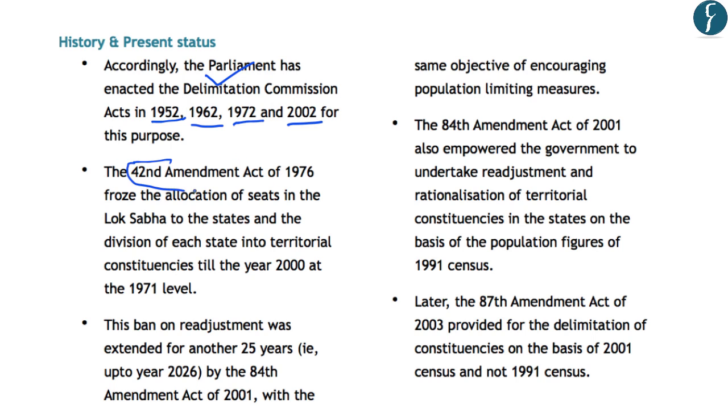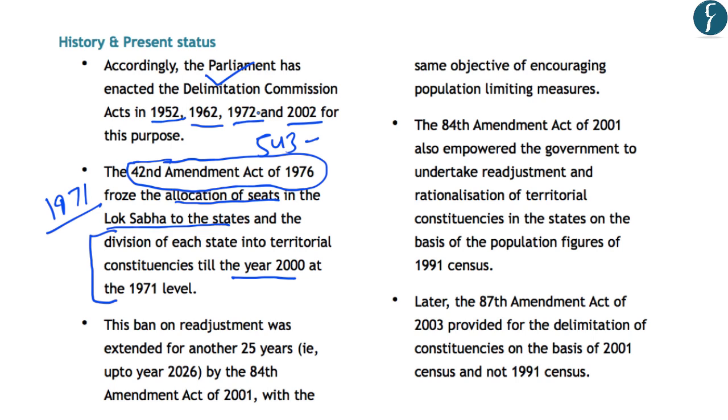So that is why in the year 1976, by the 42nd Constitutional Amendment Act, the allocation of seats in Lok Sabha to the states was frozen so that the number of seats in Lok Sabha remains constant, which is currently at 543 seats. And this Amendment Act also froze the division of each state into territorial constituencies till the year 2000. And this was done at the 1971 census level. So the last commission that was created was in 1972, and on this census, the number of seats allocated to a particular state were frozen, and also the territorial constituencies within the states were frozen.